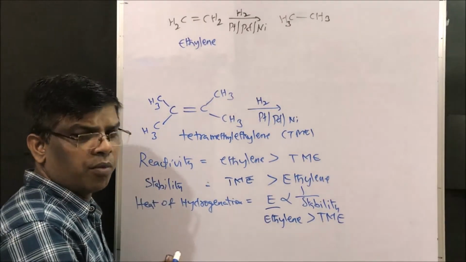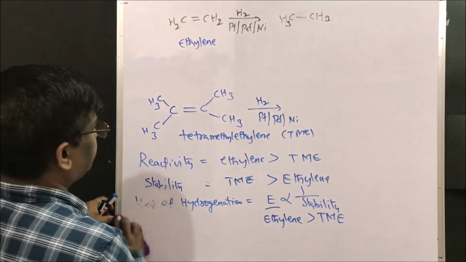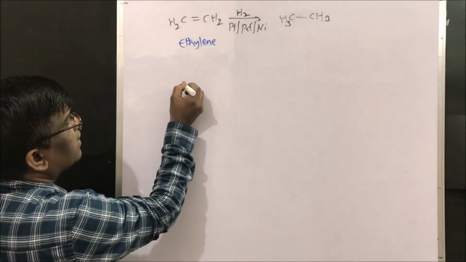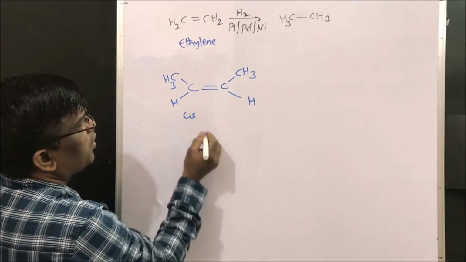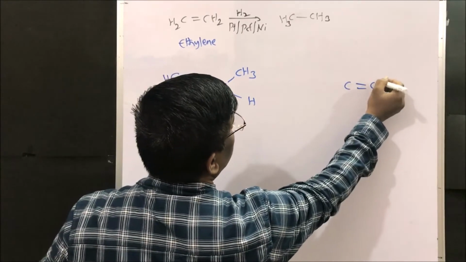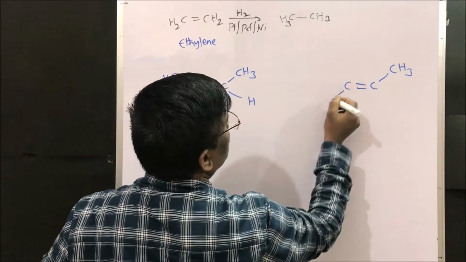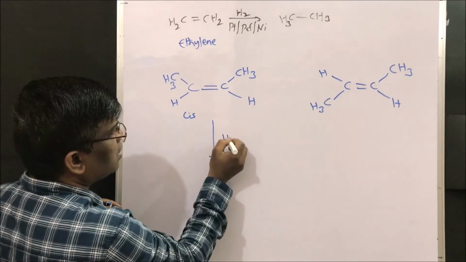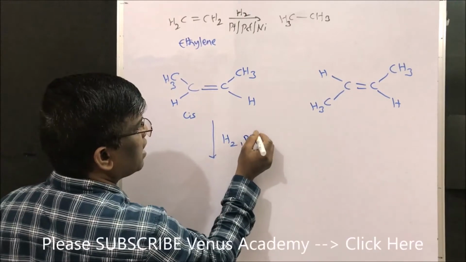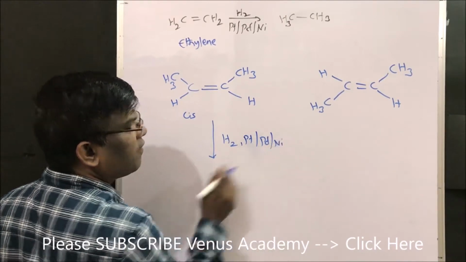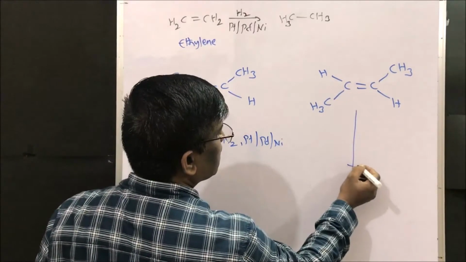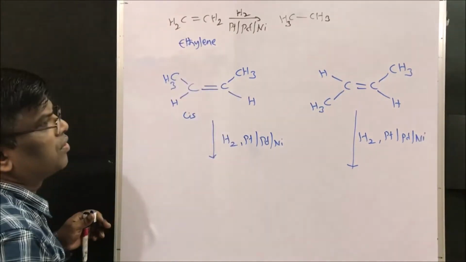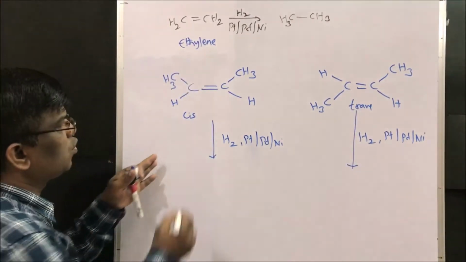So if I take one example, it is a question. Let us see. Just now we have learned that hydrogenation is a syn addition. For example, this is cis-2-butene and this is trans-2-butene. If I take cis and trans-2-butene and do hydrogenation in the presence of platinum or palladium or nickel, any one metal is enough, friends, under the same reaction conditions. So this is trans and this is cis-2-butene.